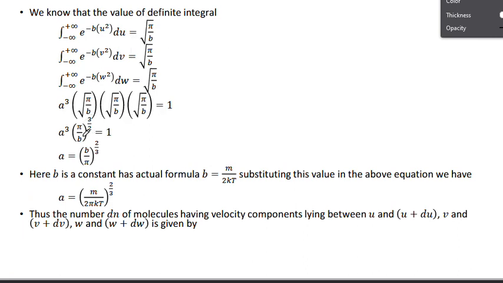Now bring this whole term to this side, then these two get reversed, and these two also get reversed. When you bring it to this side, all the quantities become reversed: a denominator term goes to the numerator, a numerator term goes to the denominator, and the same thing here, 3 by 2 becomes 2 by 3. So that is the a value.